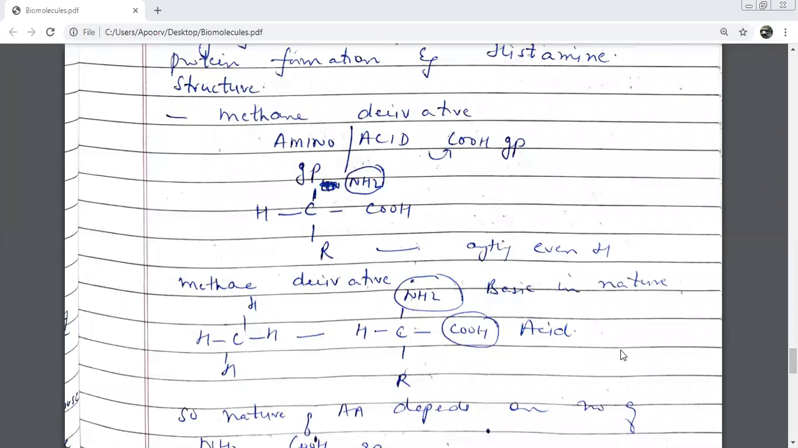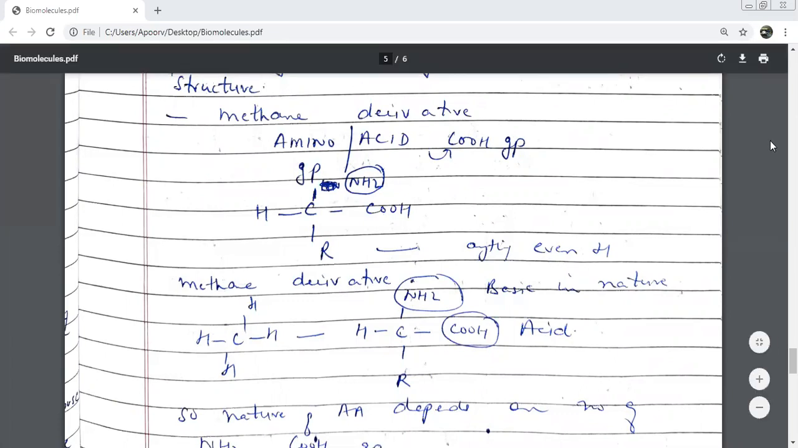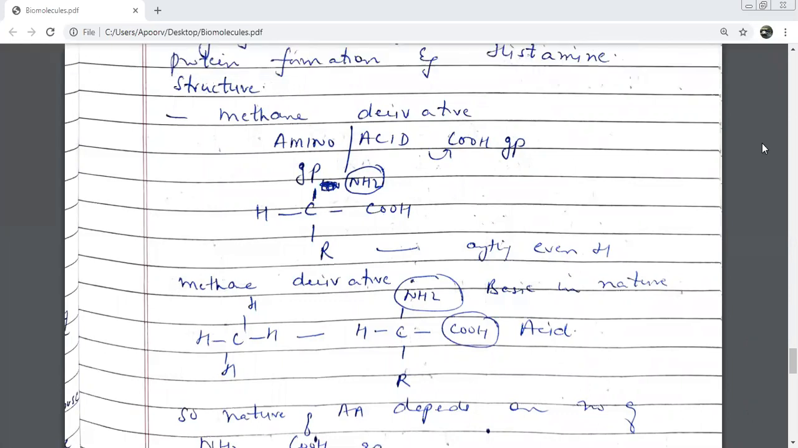Four. So one hydrogen atom will remain the same. There is going to be no change in one hydrogen atom. However, one hydrogen atom will be replaced by which group I told you? Amino group. And the second hydrogen atom will be replaced by the COOH group, that is your carboxylic acid group. So two substitutions I've already told you for hydrogen. There were four hydrogens in methane. One hydrogen is being replaced by which group? Tell me quickly. Amino group.